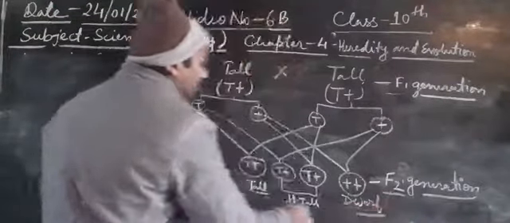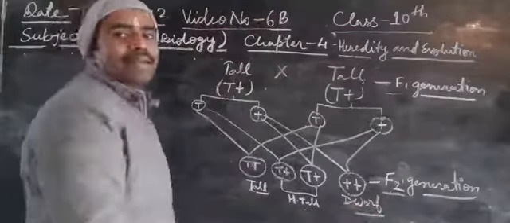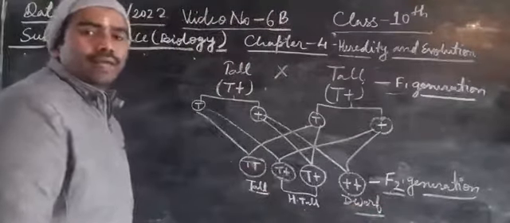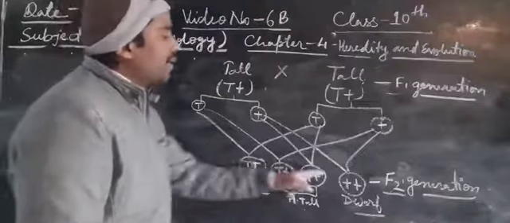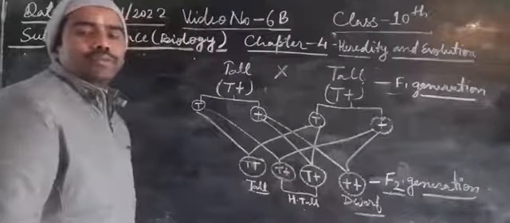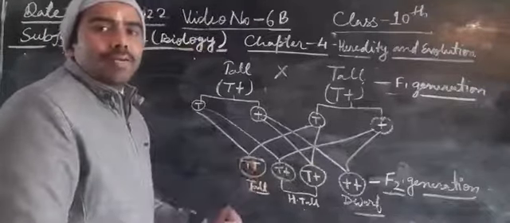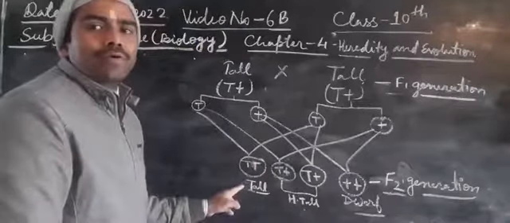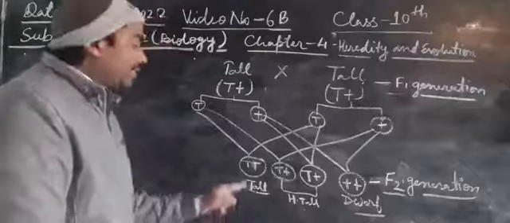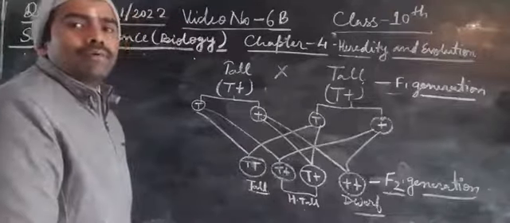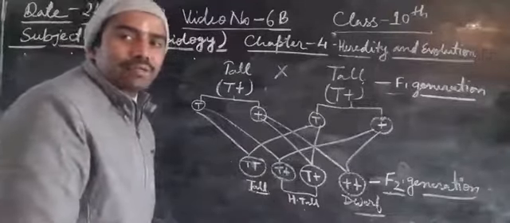These characters are taken from the parent generation. So the characters of the parents appear in pure form. So it is called the law of purity of gametes.